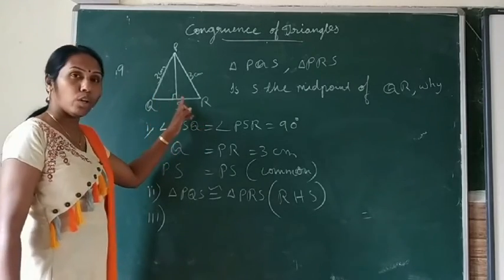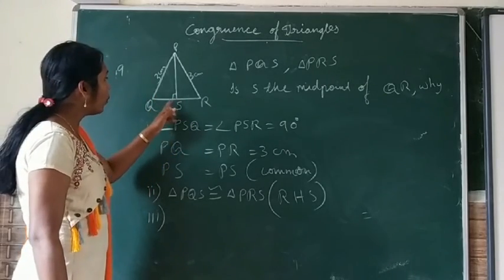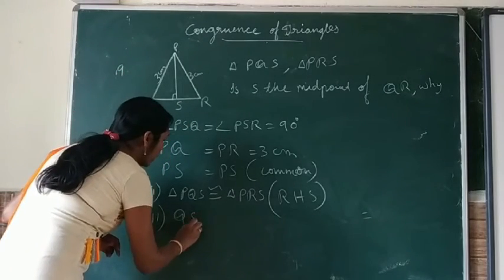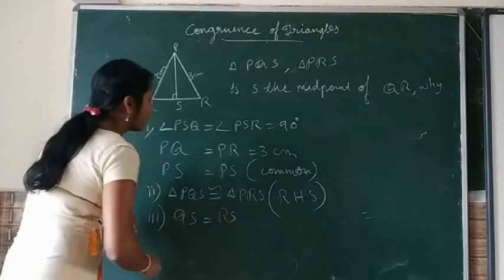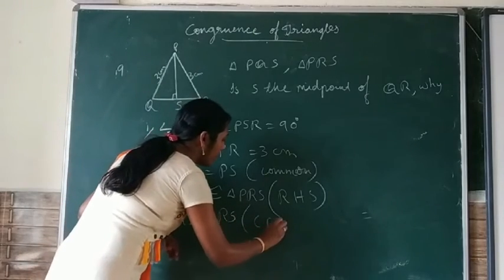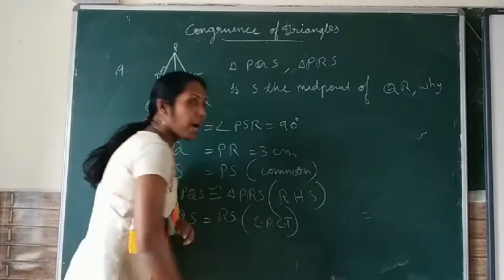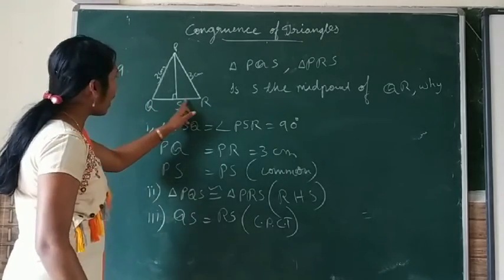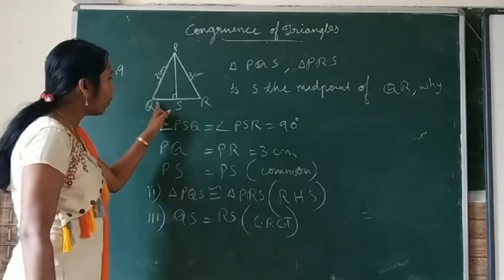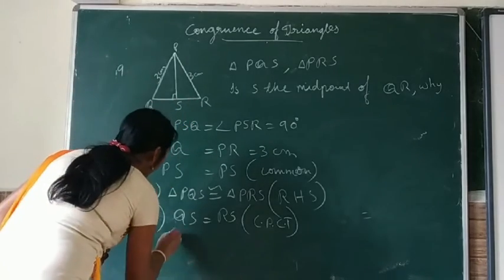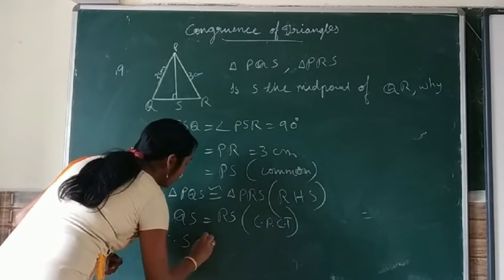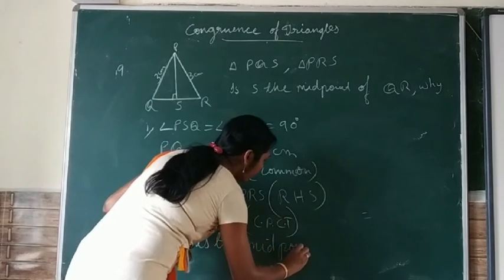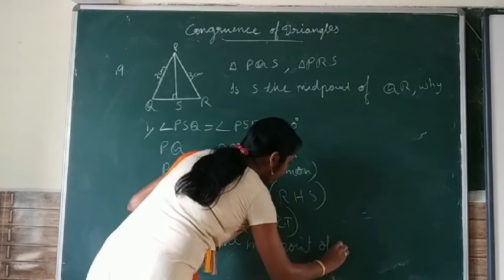That means QS and RS are equal. QS is equal to RS. Reason: CPCT, corresponding parts of congruent triangles. So we can say that QS is equal to RS means S is the midpoint of QR. Directly we can write it. Therefore, S is the midpoint of QR.